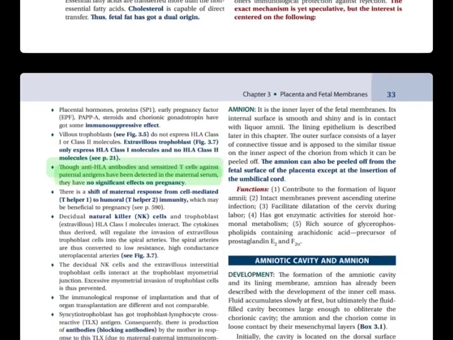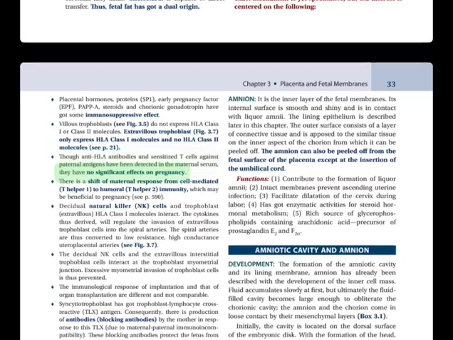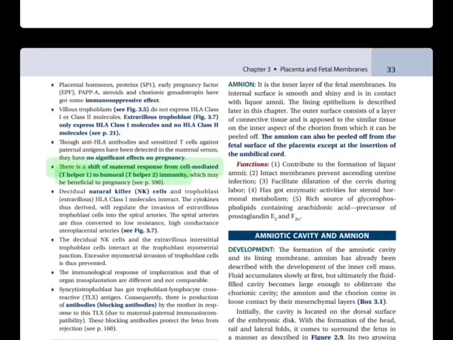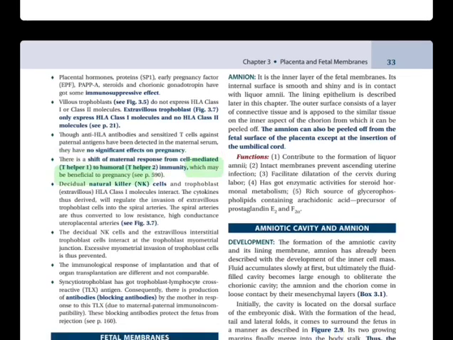Anti-HLA antibodies and sensitized T cells against paternal antigens have been detected in the maternal serum. They have no significant effects on pregnancy. There is a shift of maternal response from cell-mediated T helper 1 to humoral T helper 2 immunity, which may be beneficial to pregnancy.